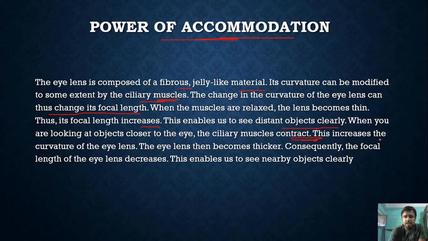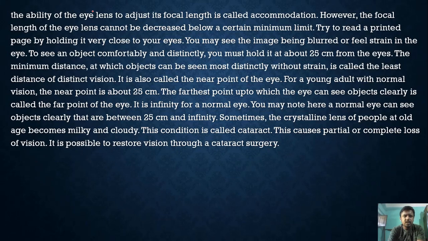This increases the curvature of the eye lens. The eye lens then becomes thicker. Consequently, the focal length of the eye lens decreases. This enables us to see nearby objects clearly. The ability of the eye lens to adjust its focal length is called accommodation. Accommodation generally means to adjust. How much you can adjust is known as the accommodation.